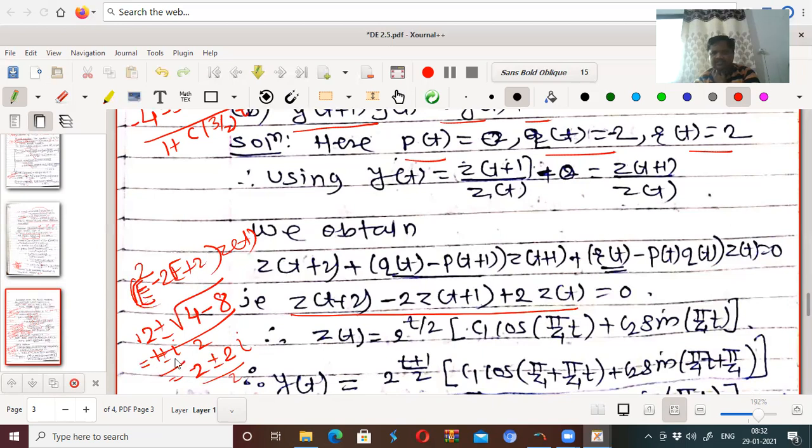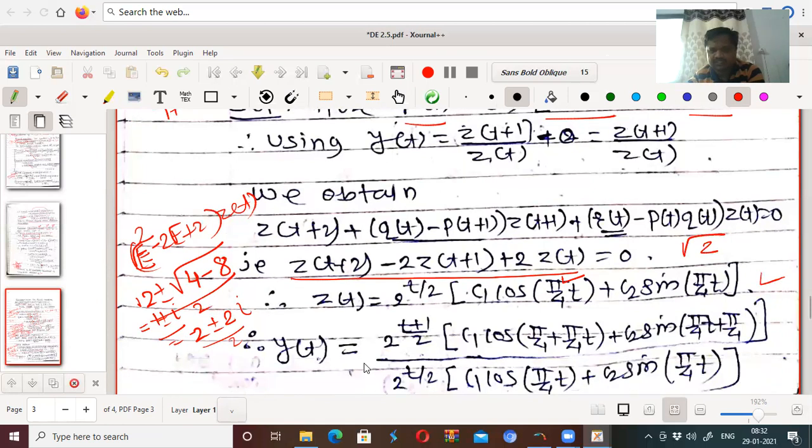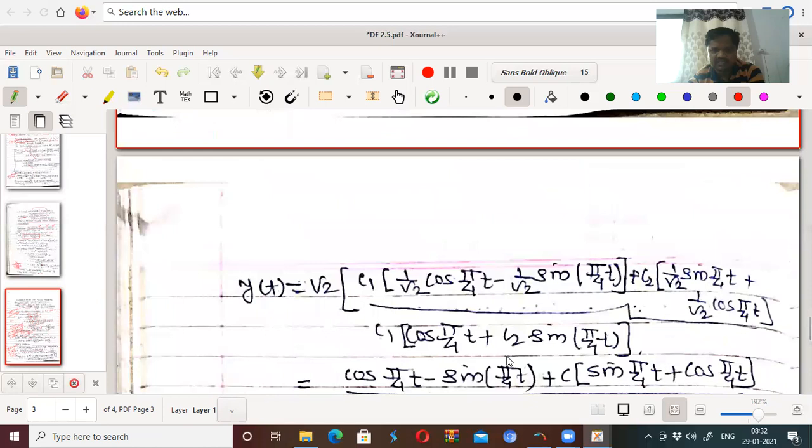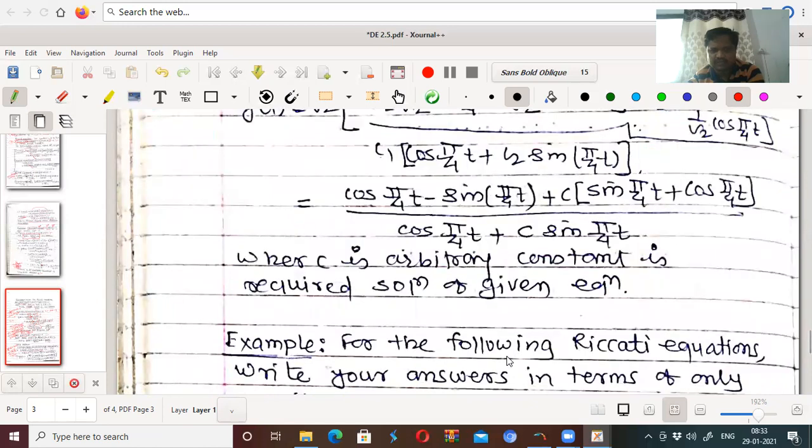So your a is 1, b is 1. So tan theta is b by a, that is, tan inverse of 1 is pi by 4. So you will get cos pi by 4. What about r? r is square root of 1 plus 1, that is square root of 2. That is, square root of 2 to the power t is there. And so z(t) is of this type. Again, you put the value of z(t) in y(t), you will get the required solution. Okay, that is the case.